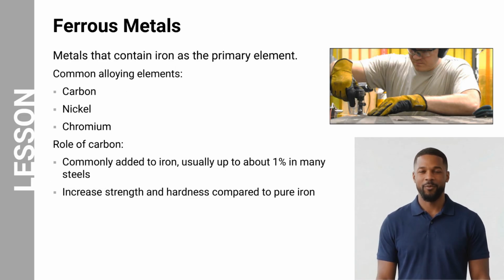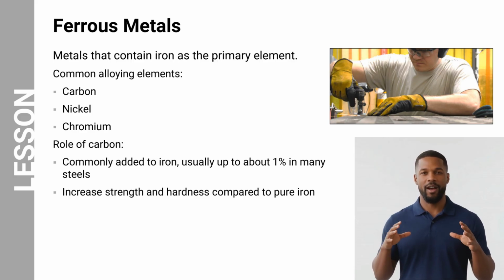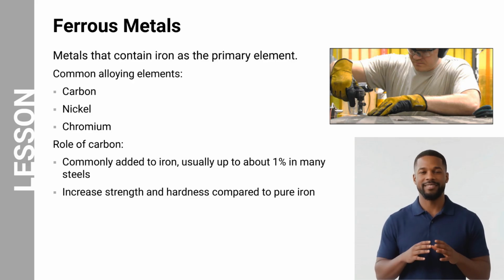Let us now look more closely at ferrous metals. Ferrous metals are metals that contain iron as their primary element. These metals are commonly used in aircraft components that require high strength and durability. Typical alloying elements added to iron include carbon, nickel, and chromium. Carbon is one of the most important alloying elements in steel. When carbon is added to iron, usually up to about 1% in many steels, it significantly increases the strength and hardness of the material compared to pure iron.